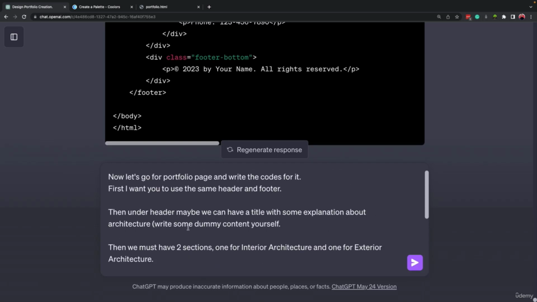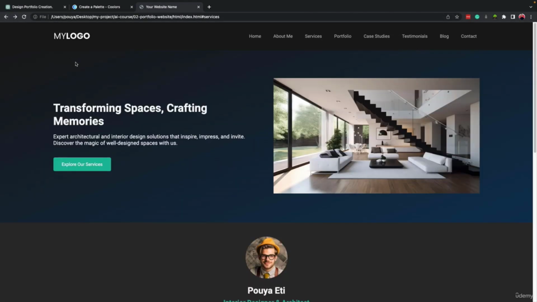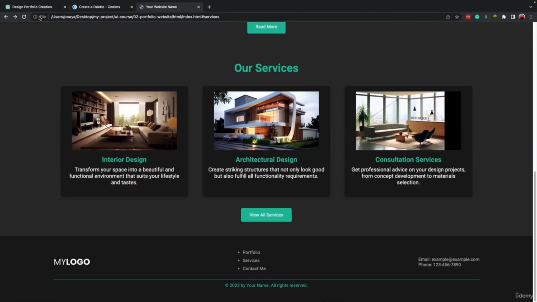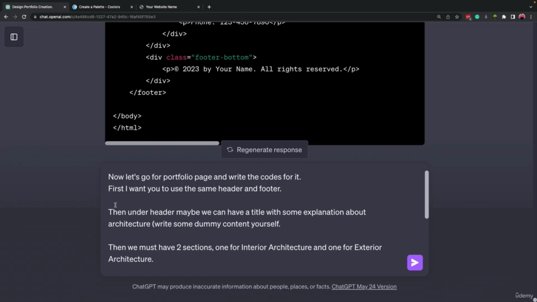All right, so let me explain what I wrote till now. Now let's go for portfolio page and write the codes for it. First, I want you to use the same header and footer. So the header and footer is the main thing that we should take from the homepage that we built before, the header and the footer, right? Then I mentioned that under the header, maybe we can have a title with some explanation about architecture. I mentioned, write, yeah, let's come here, close the parentheses, write some dummy content yourself.